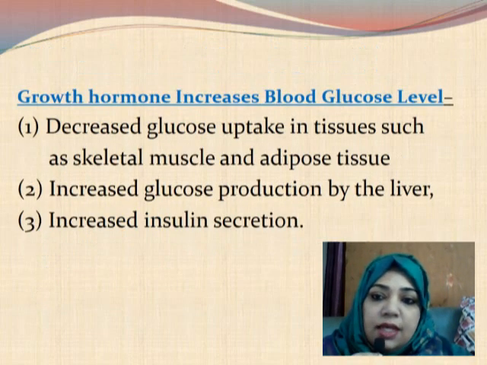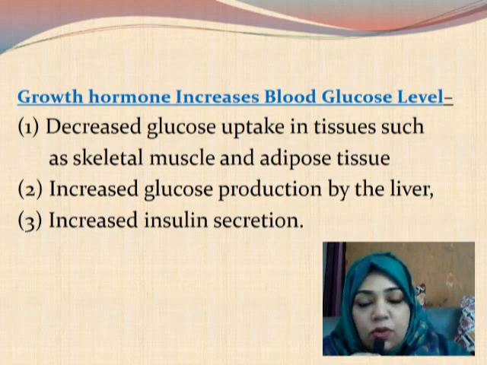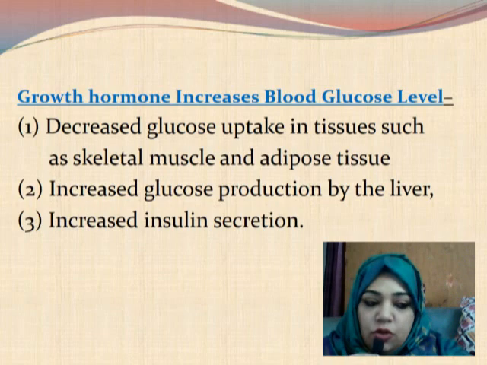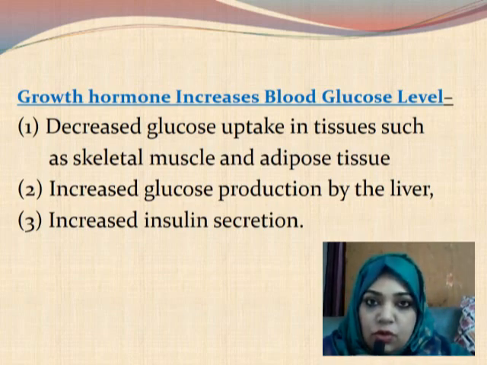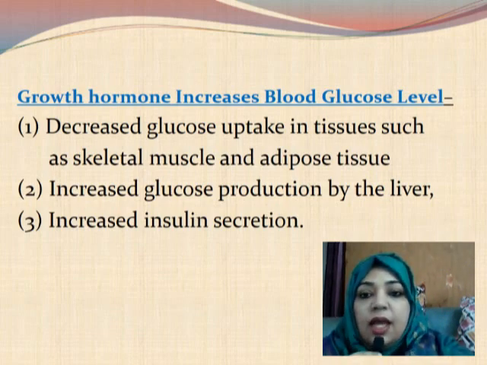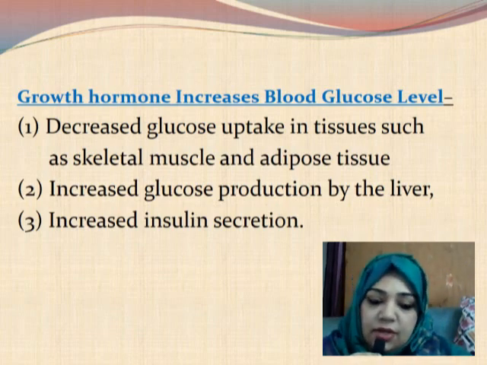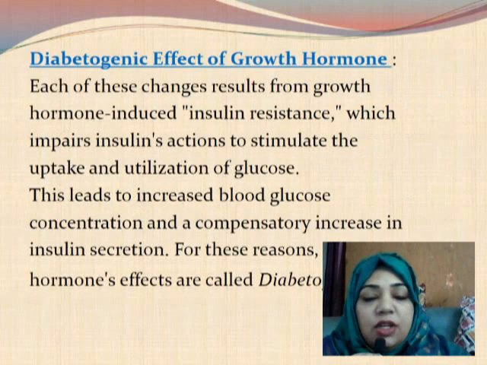Now we have already said that growth hormone increases blood glucose level, and let's see how. So, decrease glucose uptake in tissues such as skeletal muscle and adipose tissue. So it does not allow these tissues to uptake the glucose. So glucose does not enter into these cells. So glucose is remaining in the blood. Then, increase glucose production by the liver and increase insulin secretion. So growth hormone also has a diabetogenic effect.